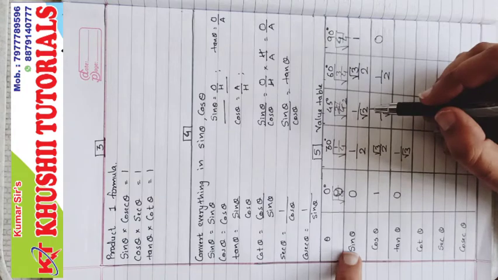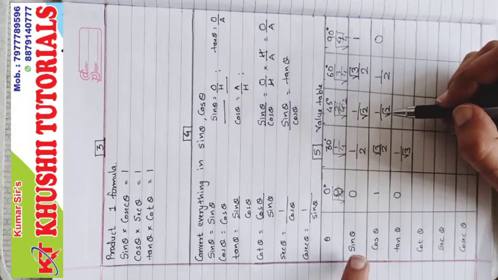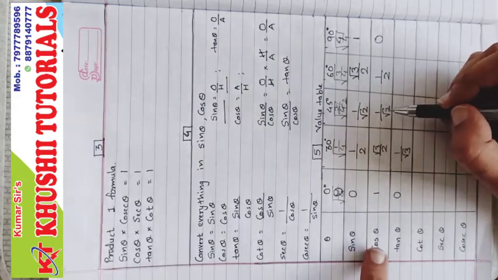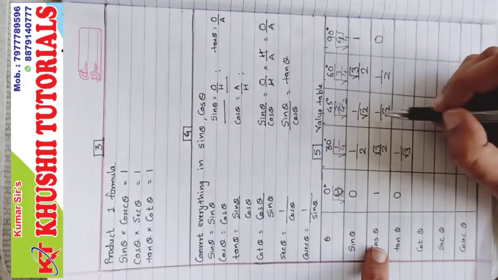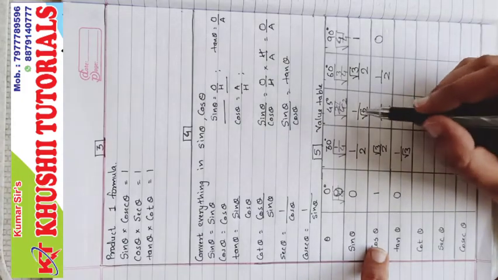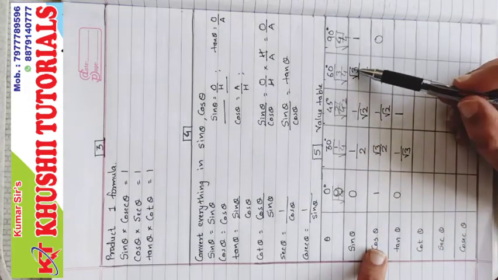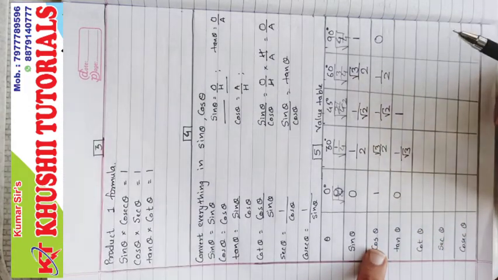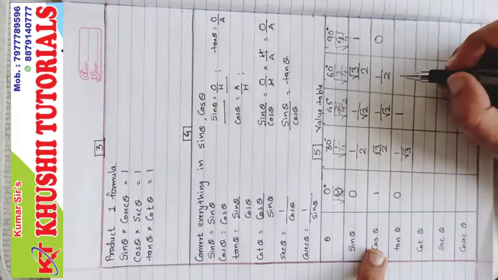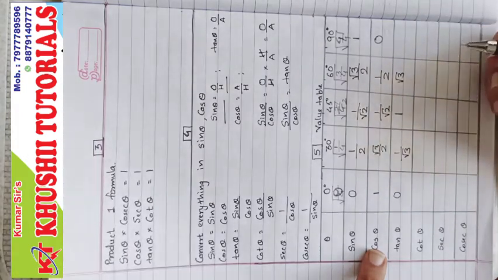Then sine 45 upon cos 45 is tan 45. So 1 upon root 2 divided by 1 upon root 2, root 2 will get cancelled, so 1 upon 1, which means 1. Similarly, root 3 upon 2 divided by 1 upon 2, the 2 will get cancelled. So root 3 upon 1, which means root 3.